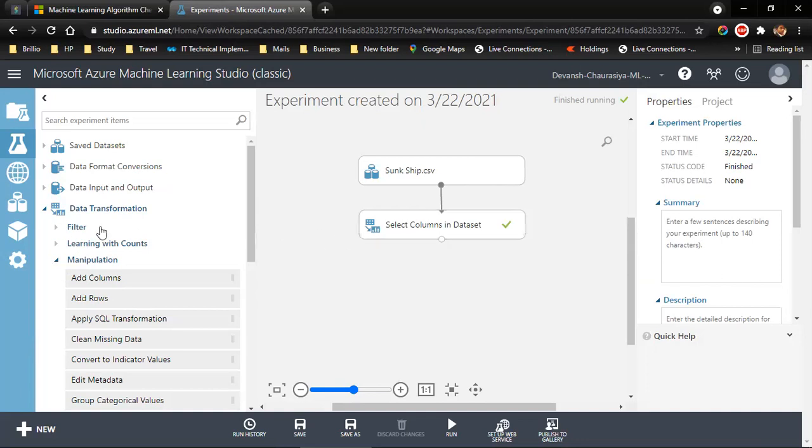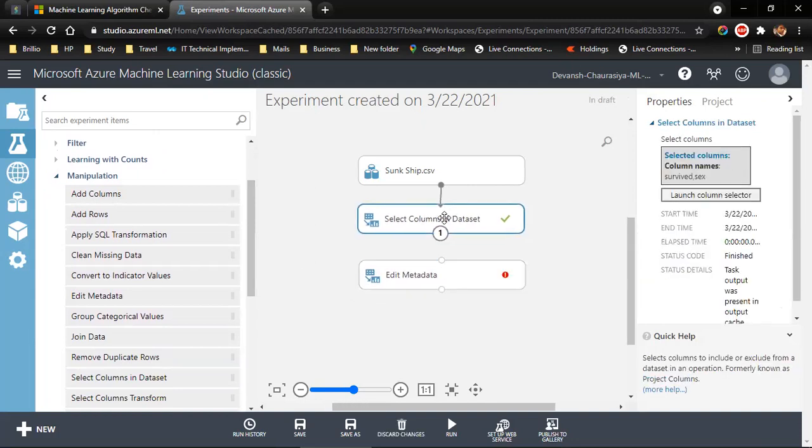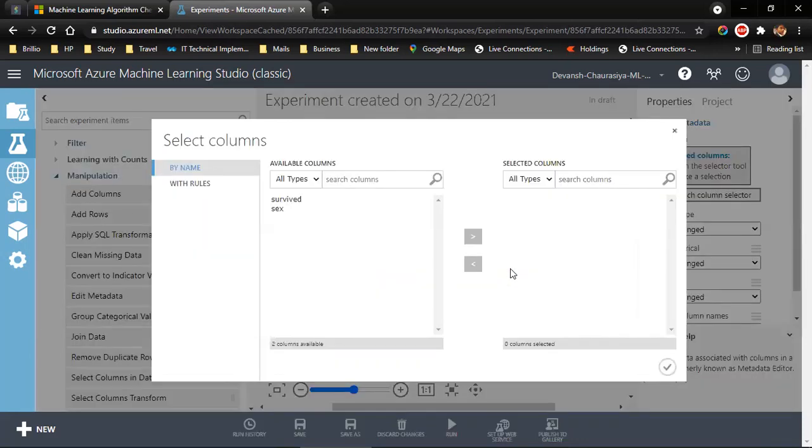do the data transformation. So I'll come under data transformation, and what I have to do is the manipulation. So I'm already under manipulation. What I have to do is edit the metadata. So I'll pick this here. I'll make it a little smaller just to avoid the cluttered look. I connect this to this, and I launch the column selector.